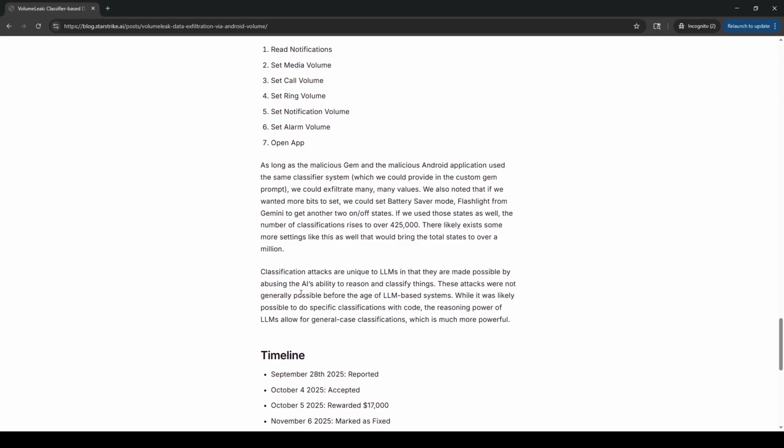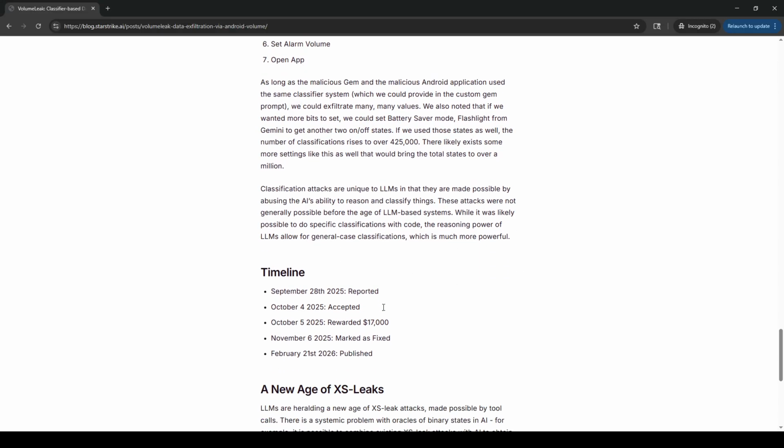While it was likely possible to do specific classifications with code, the reasoning power of LLMs allows for general case classifications, which is much more powerful.